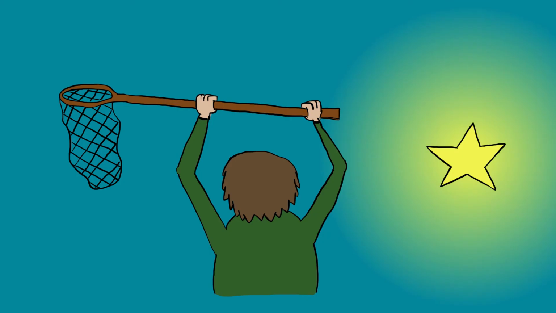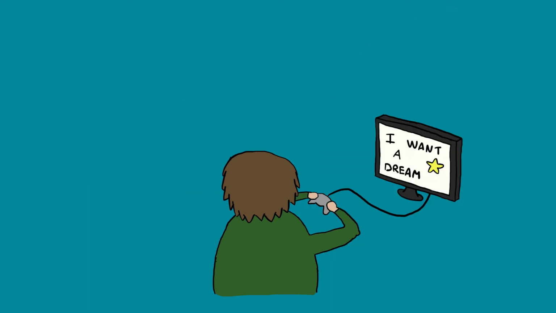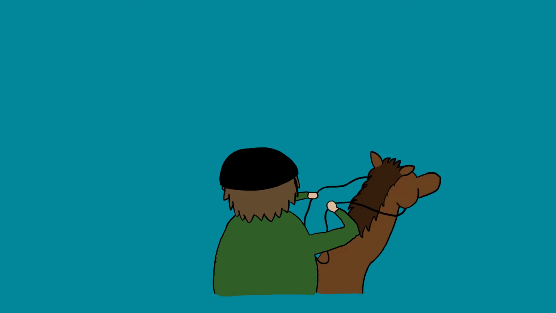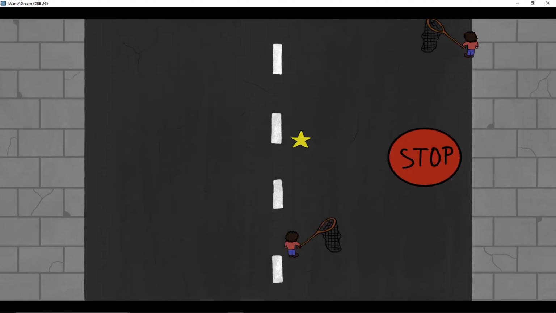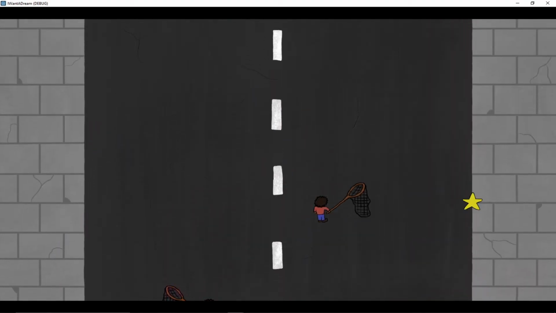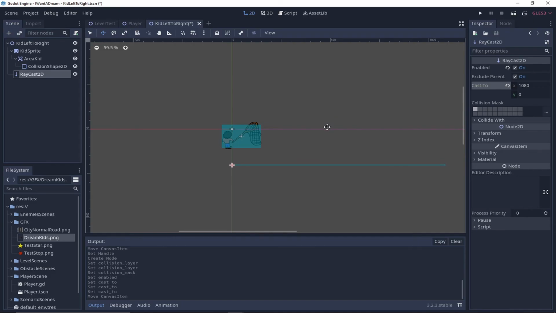One of the main threats of this game is the kids armed with butterfly nets. They want to capture you. The reason is that they want their dreams to come true, like a PlayStation, a pony, a lifetime subscription to Playboy magazine, whatever the kids wish for nowadays. So you have to escape from them. To do so, let's make the kids move around the city. When the test star touches that raycast, it will activate the movement.